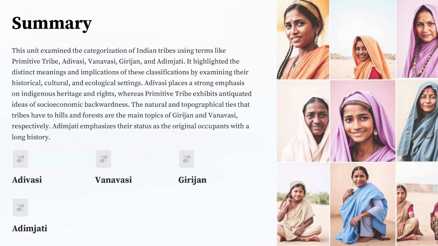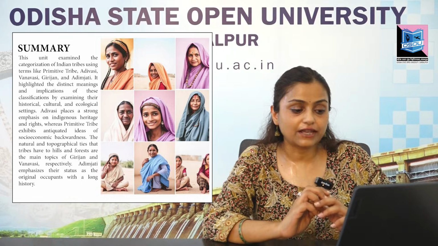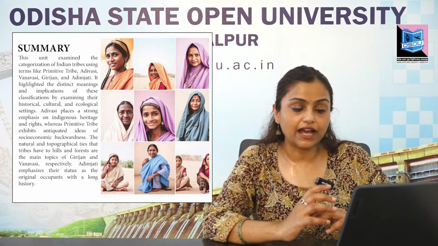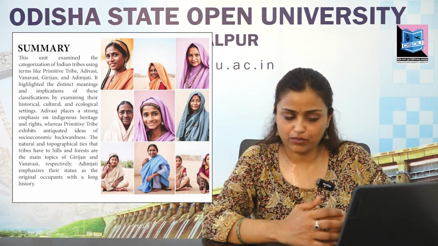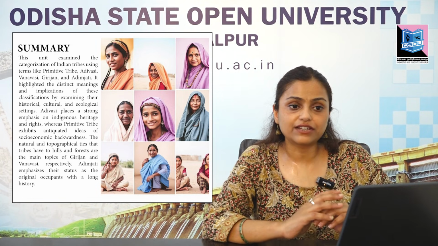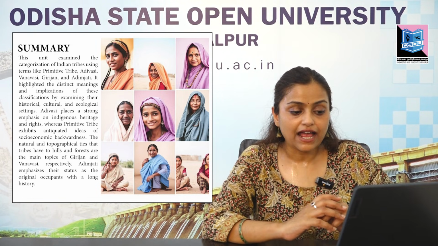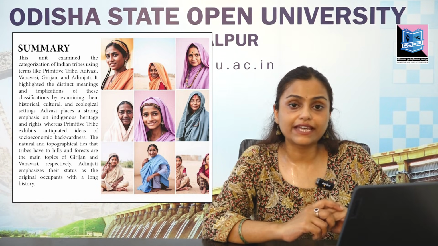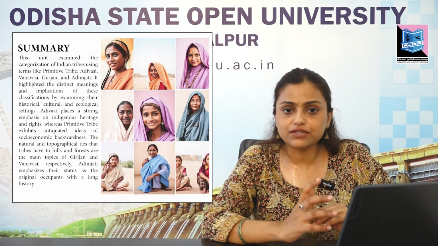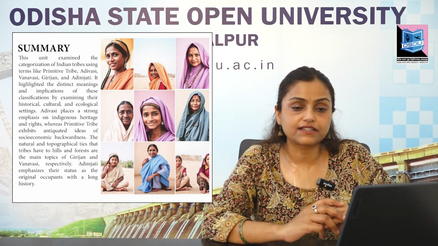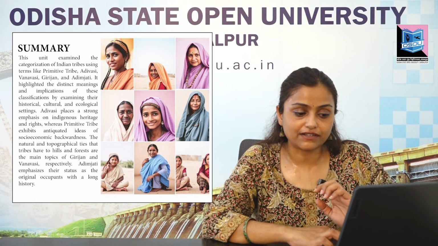Adivasi focuses on indigenous heritage and rights, while primitive tribes reflects outdated ideas of socio-economic backwardness. Girijan and Vanavasi, on the other hand, highlight the connection to the hills and forest, and Adim Jati emphasizes their status as original inhabitants.